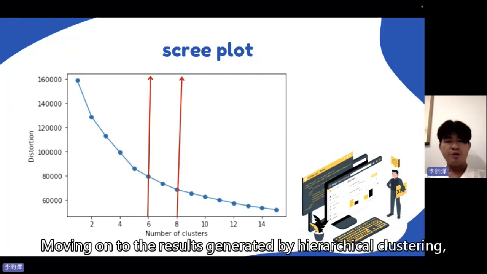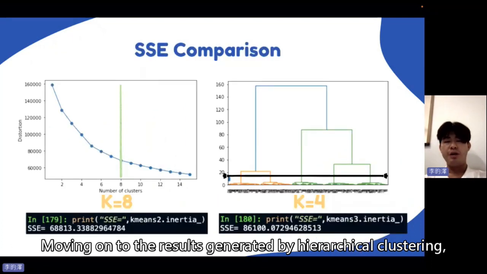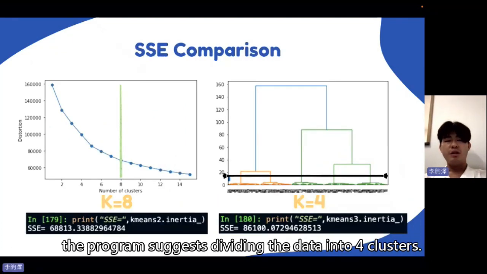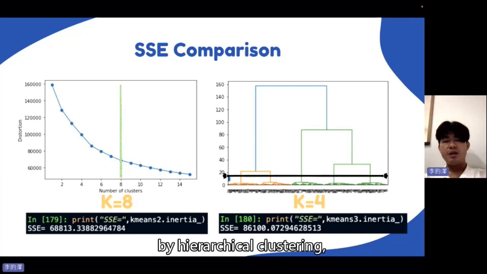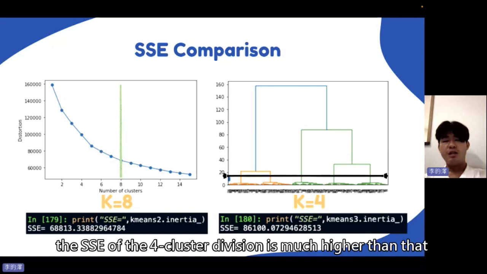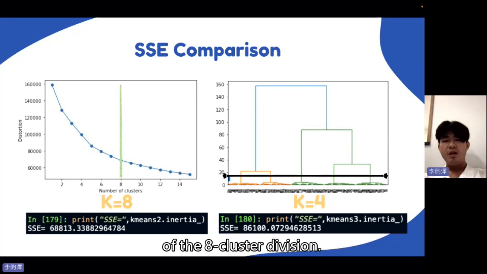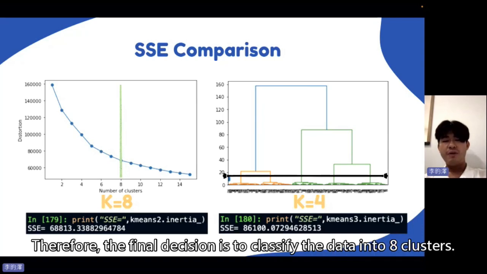Moving on to the results generated by hierarchical clustering. The program suggests dividing the data into 4 clusters. However, when comparing the scree plot with the SSE generated by hierarchical clustering, the SSE of the 4 cluster division is much higher than that of the 8 cluster division. Therefore, the final decision is to classify the data into 8 clusters.